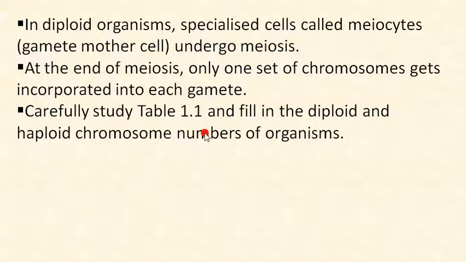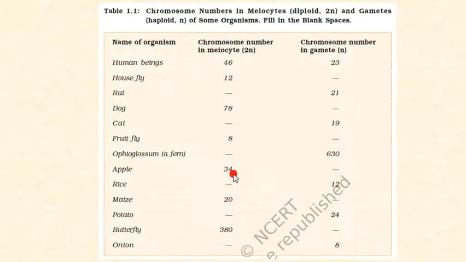Now carefully study table 1.1 and fill in the diploid and haploid chromosome numbers of the organisms. This is another homework, so please fill in the blank spaces. You will study the chromosome number in meiocytes, diploid 2n, and in gametes, haploid n.